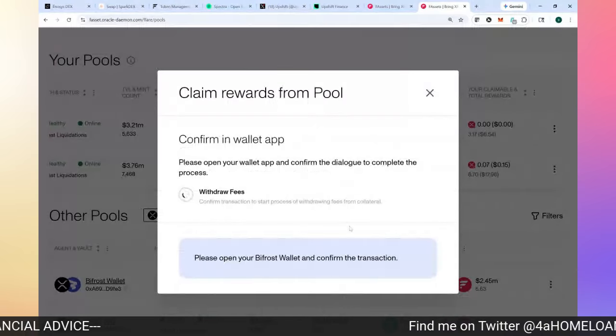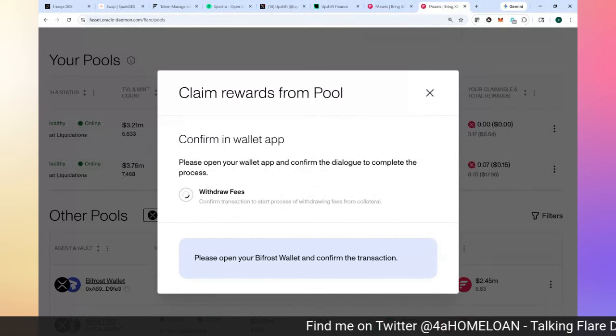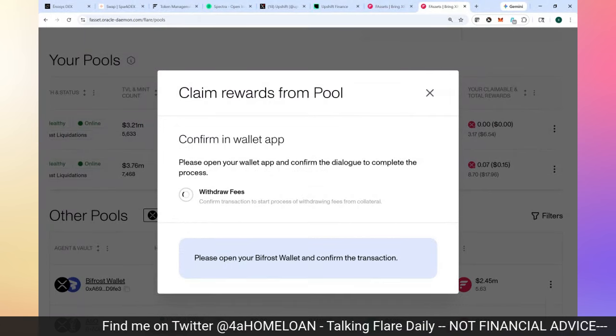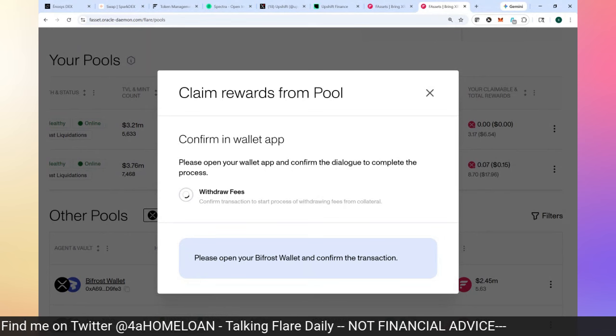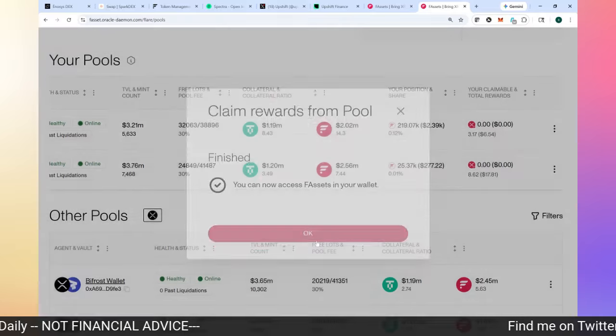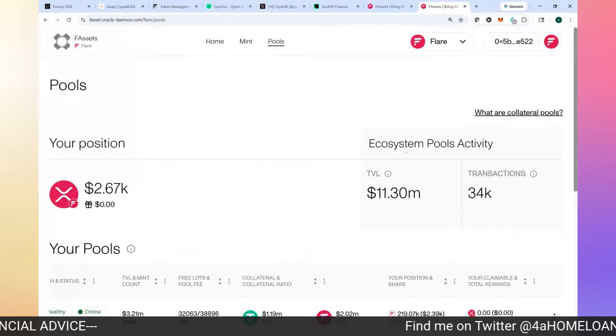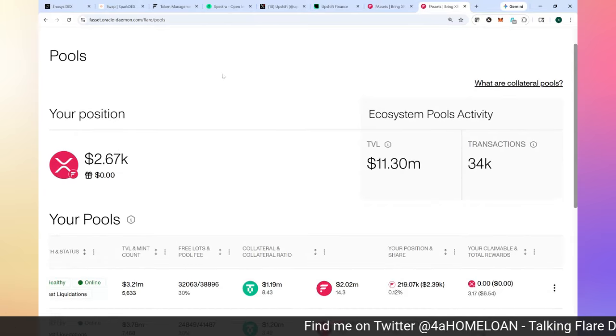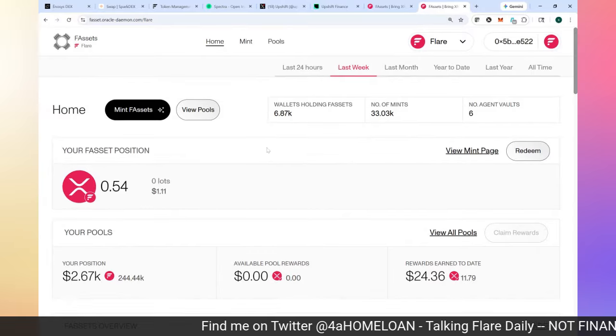And I'll show you what I'm doing with my FXRP that I'm earning in the collateral pools. I'm going to take it and compound it up and use it over and earn more yield over on Spectra or on Upshift. All right, so there you go. I've claimed those. And so there's my rewards.